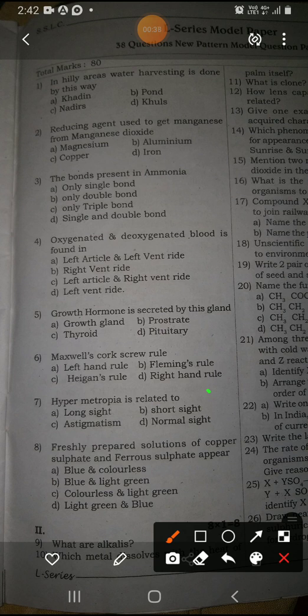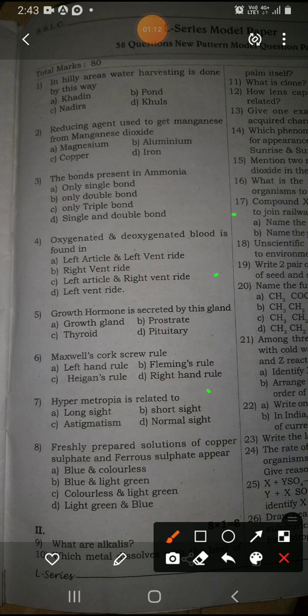28 questions are there. The first question is: in hilly areas, water harvesting is done by this way. What is the way? Option A is Khadin, option B pond, option C Nigerus, option D Hulas.